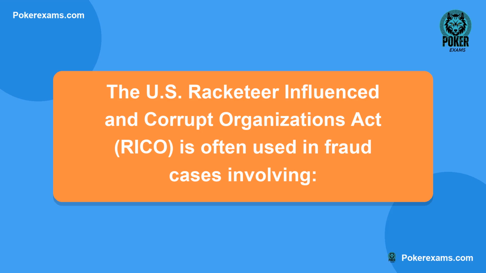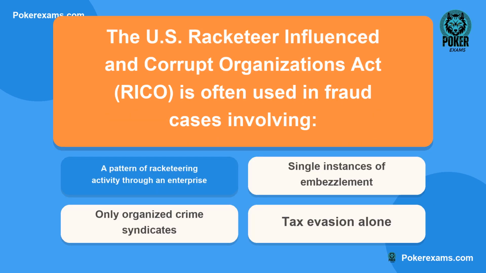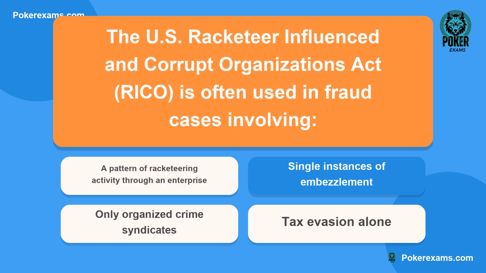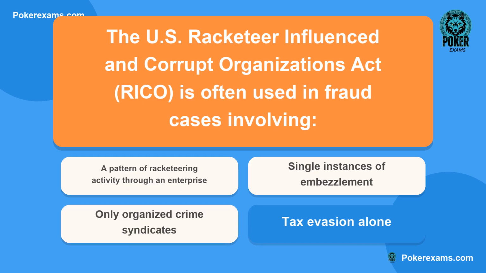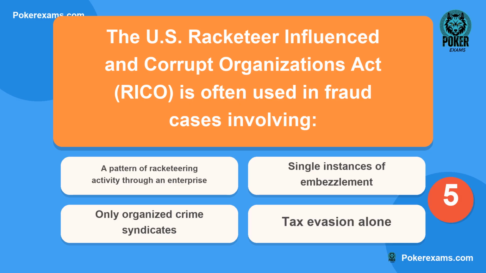The U.S. Racketeer Influenced and Corrupt Organizations Act (RICO) is often used in fraud cases involving: is it A, a pattern of racketeering activity through an enterprise? Or B, single instances of embezzlement? Could it be C, only organized crime syndicates? Or lastly D, tax evasion alone?